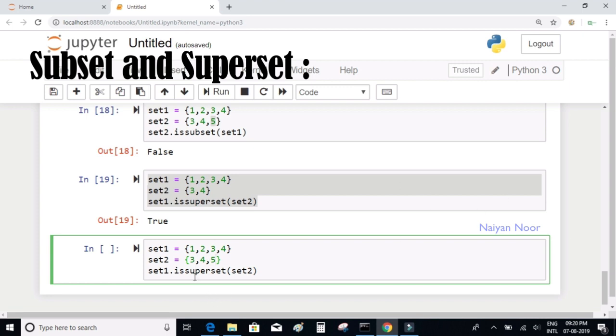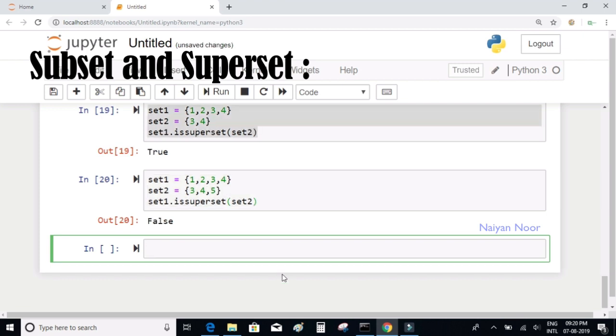All the elements that are present in set 2 are 3 4 and 5. Out of these elements, only 3 and 4 are present in set 1 and 5 is missing. So that is why set 1 is not a superset of set 2 in this case, and when you execute this, you'll get the answer as false.